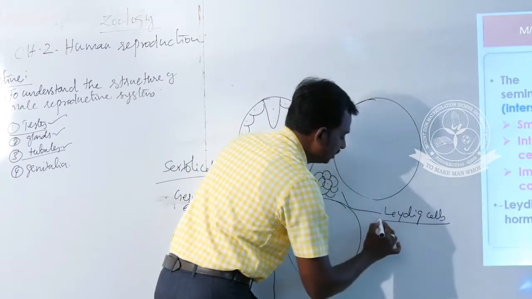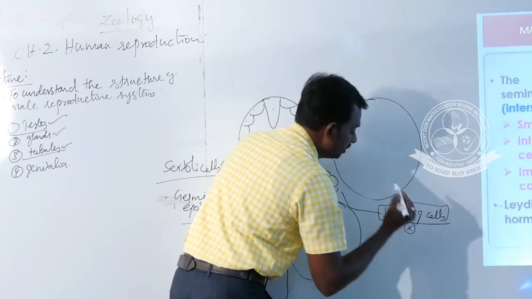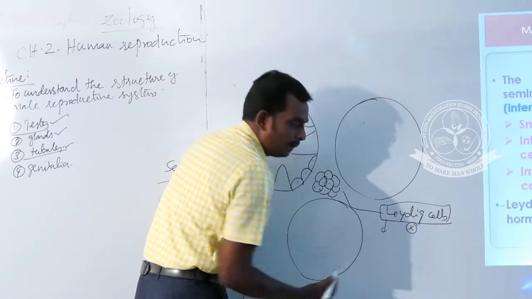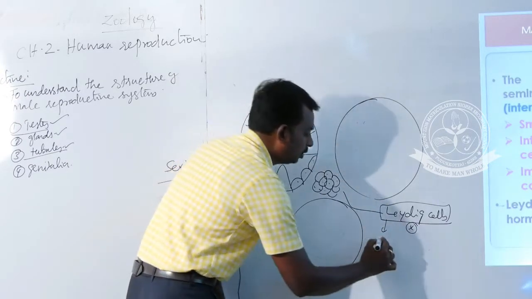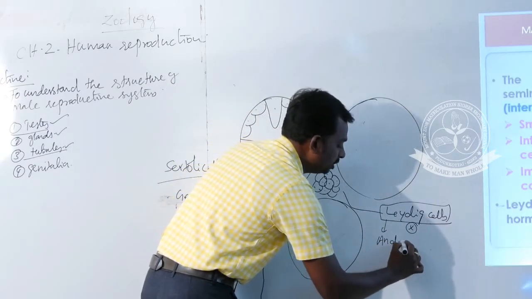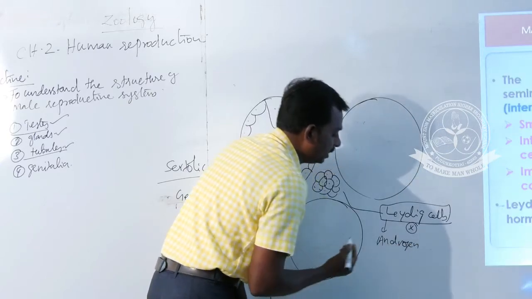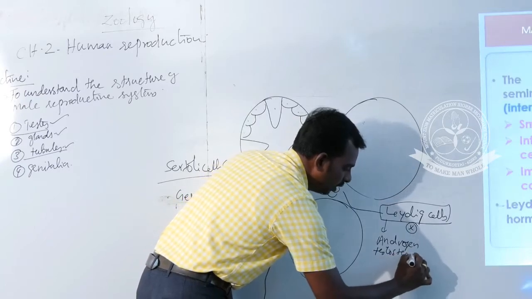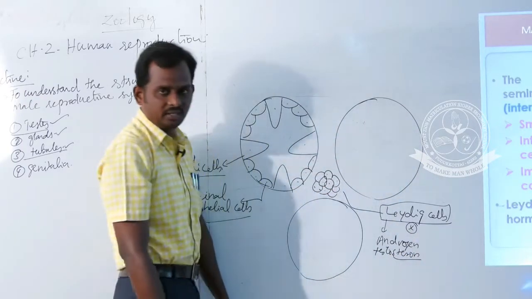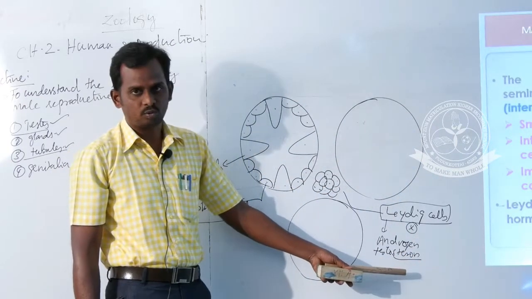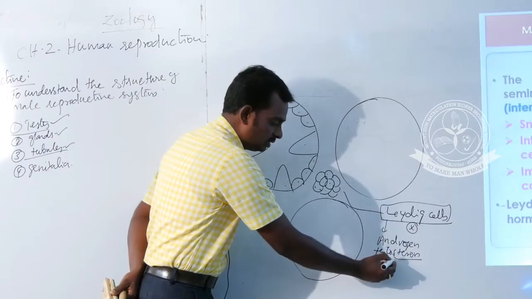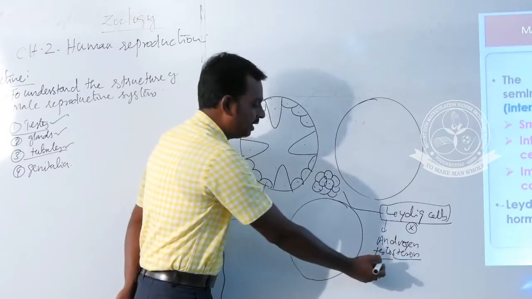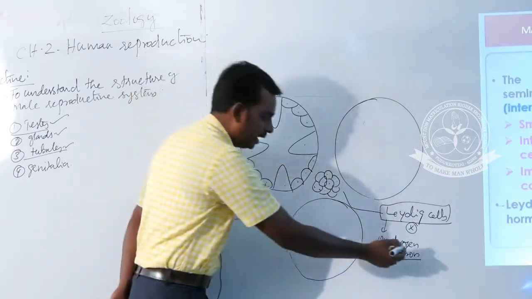Leydig cells are a major cell type because they secrete a male sex hormone called androgen, or testosterone. Steroid means it is a steroid hormone secreted by the testes. That is the reason it is called testosterone or androgen.